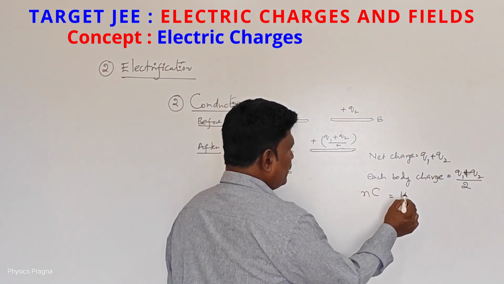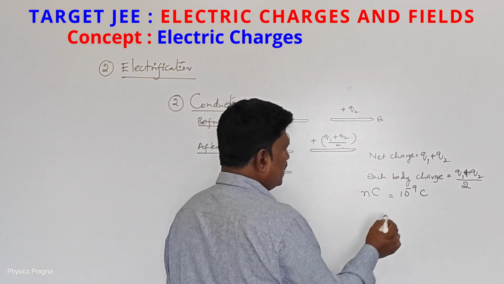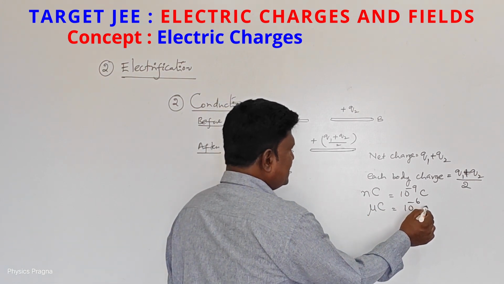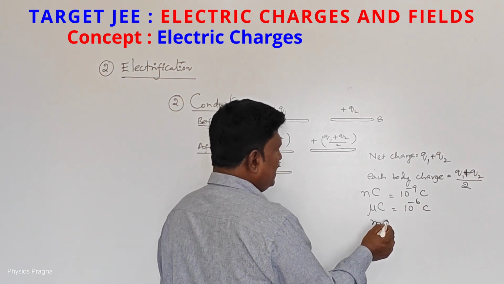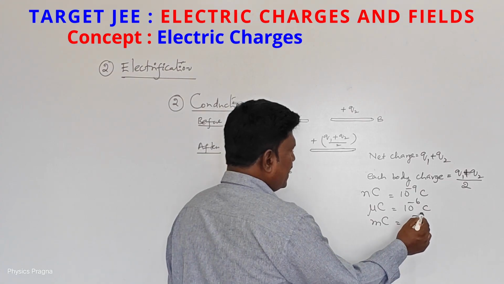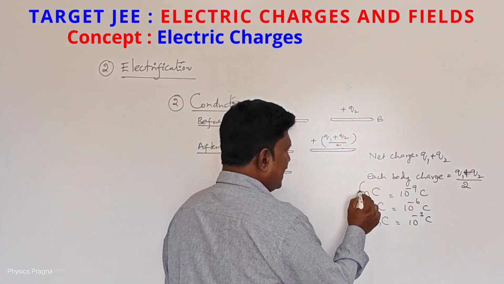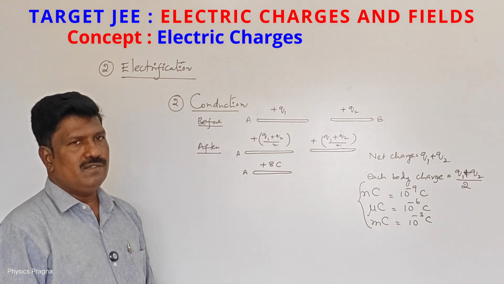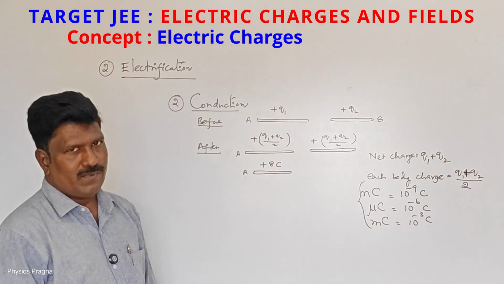Nano means 10 to the power of minus 9 coulomb, or micro coulomb, 10 to the power of minus 6 coulomb, or milli coulomb, 10 to the power of minus 3 coulomb. Like this, fractional values of coulombs are what we use for practical purposes.